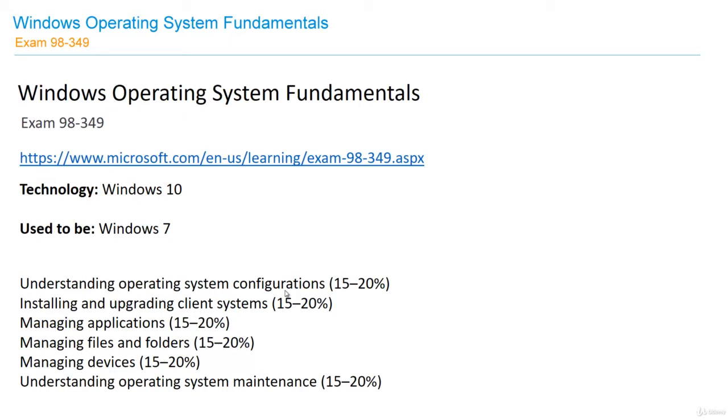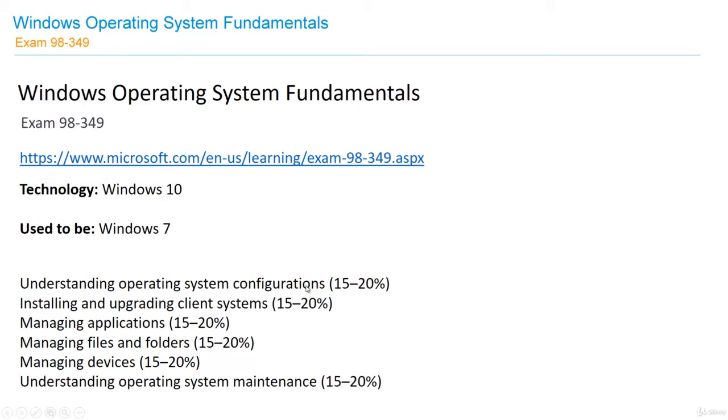We have Windows 10 in place, we know how to install it. Now we have to, in a way, go back and start from scratch, see what Microsoft wants us to know. We'll start with the first section, understanding operating system configurations.